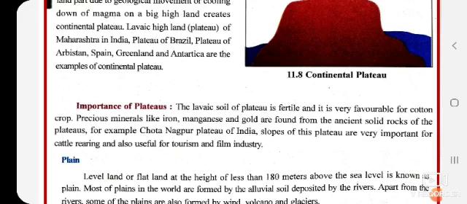Now, Chota Nagpur Plateau of India, where this plateau is, it is important for cattle rearing. People do cattle rearing there, people come to see it for tourism, for tours they come, and it is also useful in film industries for various backgrounds of the song or say movie.